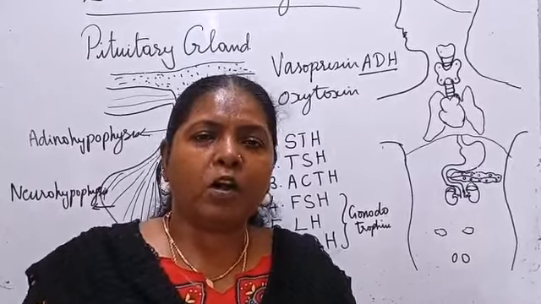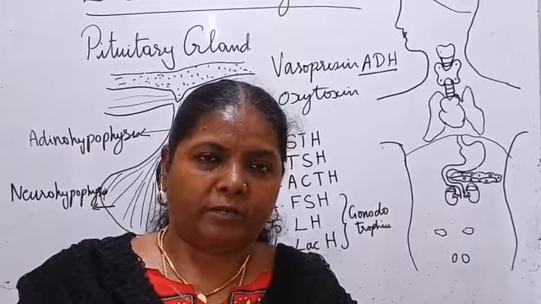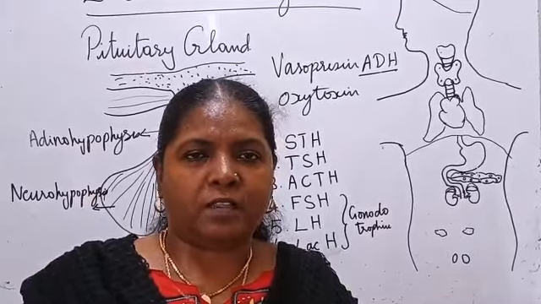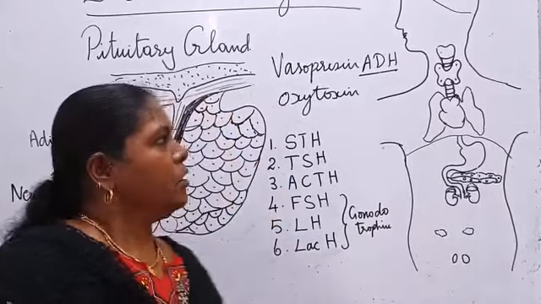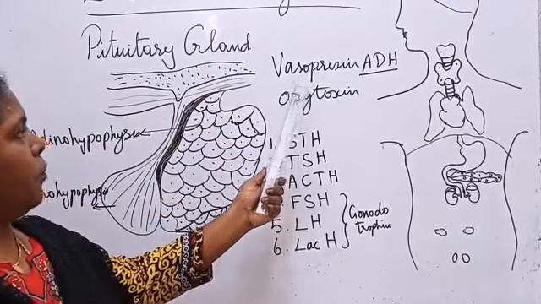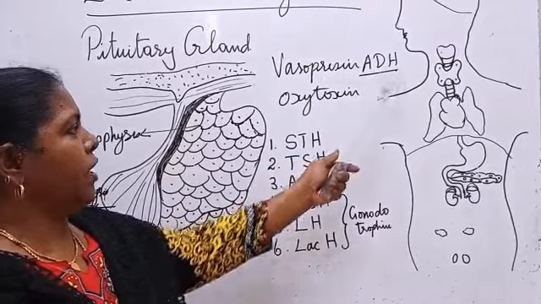So that is called polydipsia. They will consume more water, abnormal thirst. Polydipsia they will have. Okay. So that is the problem with the vasopressin, antidiuretic hormone.